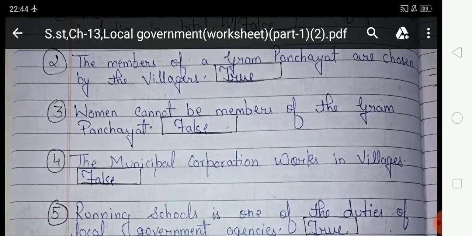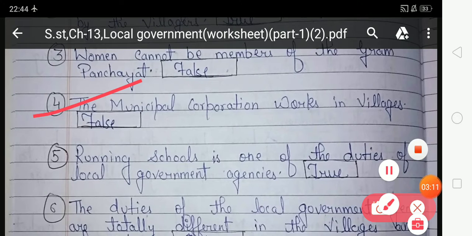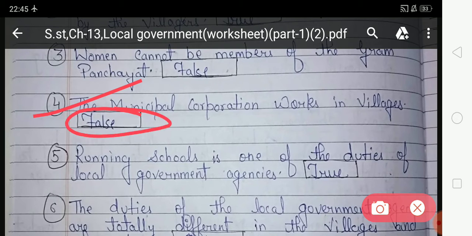Now look at the fourth statement. The municipal corporation works in villages. Is this statement right or wrong? This statement is wrong because the municipal corporation works in big cities like Delhi, Mumbai, Chennai, Kolkata. So this statement is wrong and you have to write false in the given box. And here false is already written.